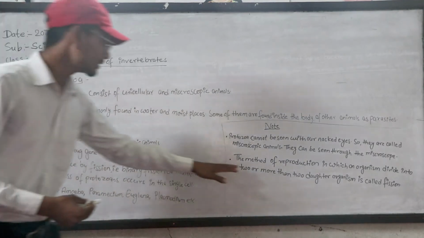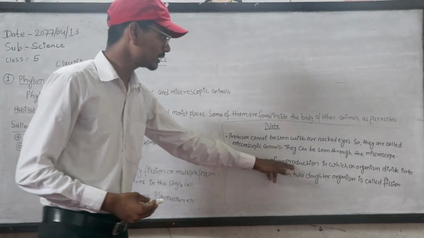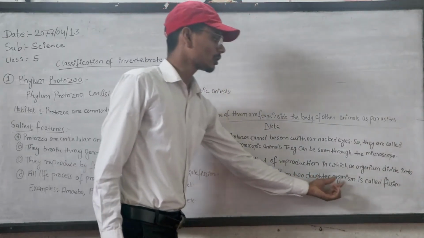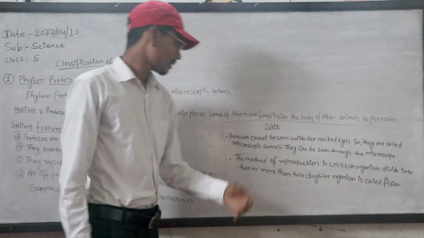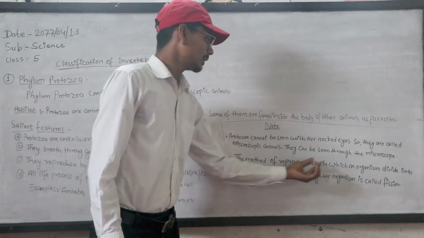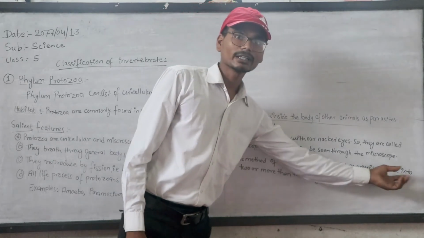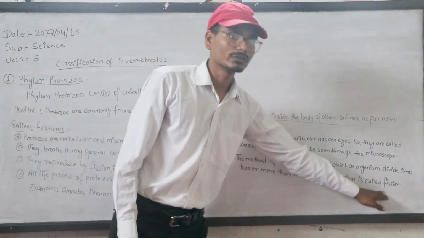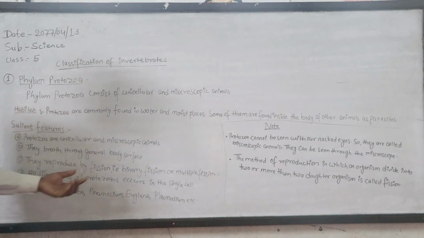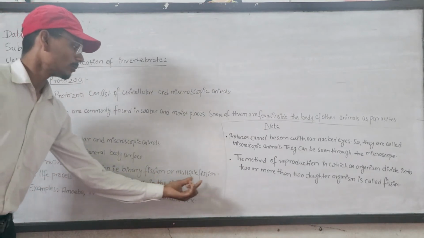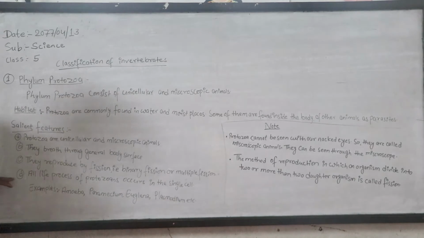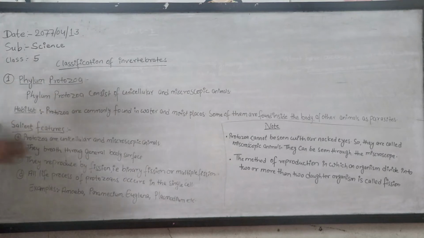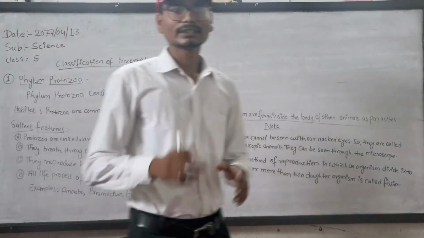Fission means the method of reproduction in which an organism divides into 2 or more than 2 daughter organisms. There are 2 types of fission: binary fission and multiple fission. Number 4, all life processes of protozoa occur in a single cell.